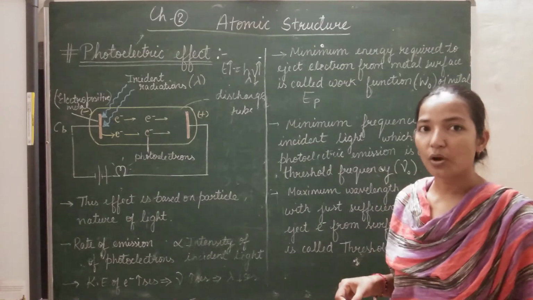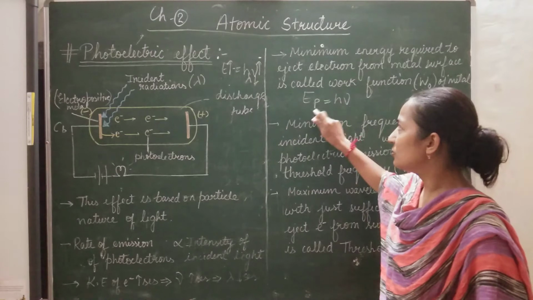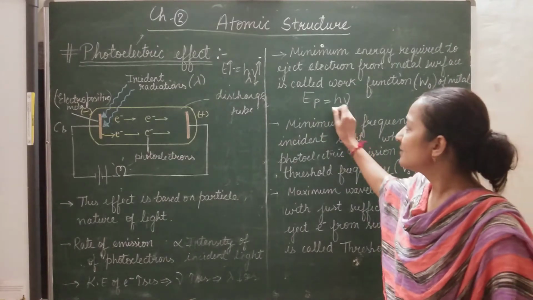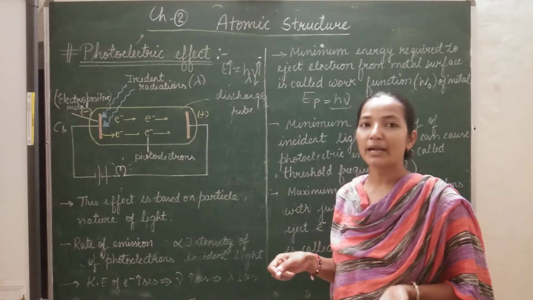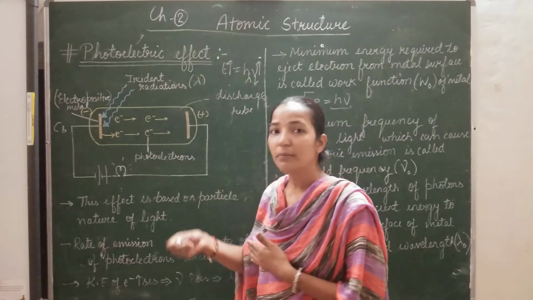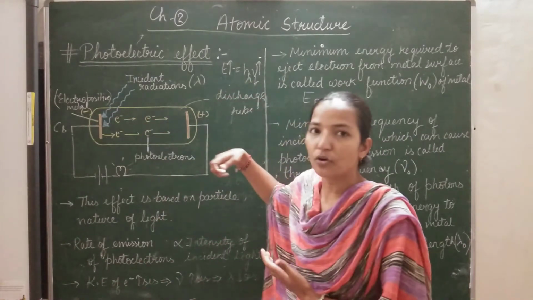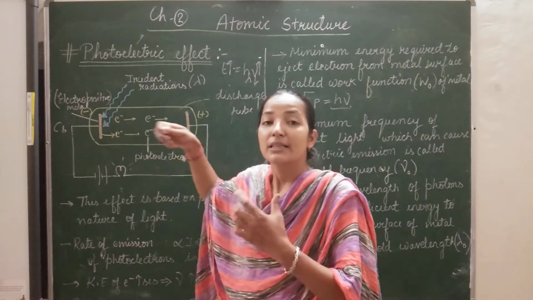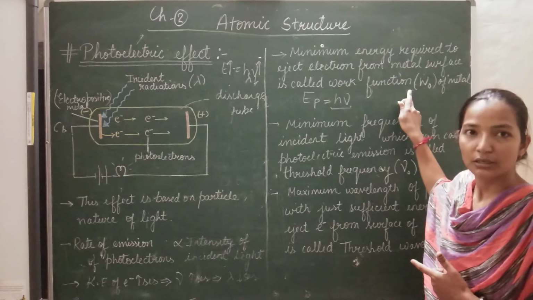We are not sure that the energy of one photon, h nu, is sufficient to eject the electron from a metallic surface. That's why he told that the minimum amount of energy required to just eject the electron from the metallic surface is called the work function.